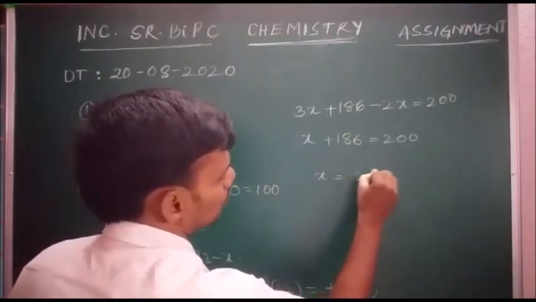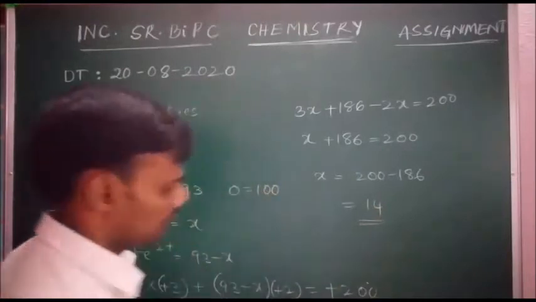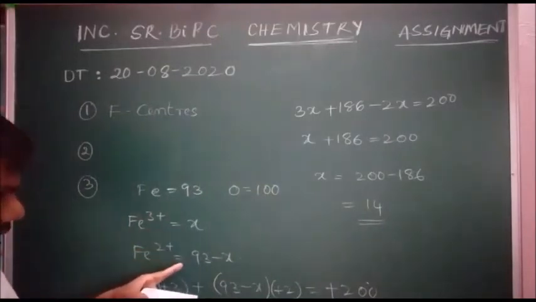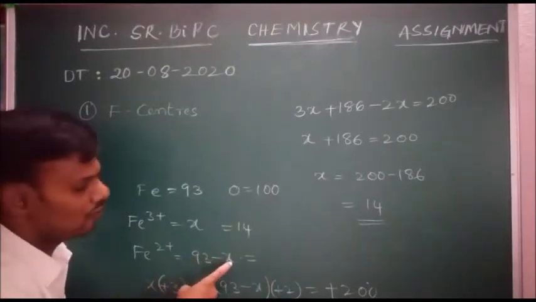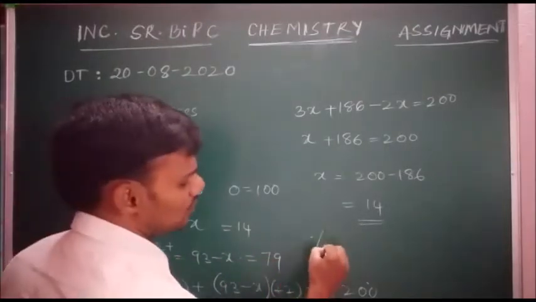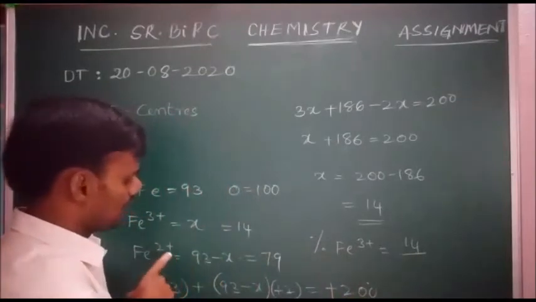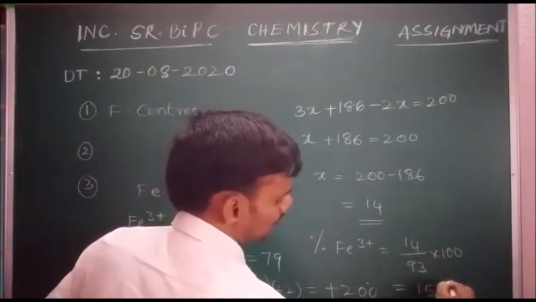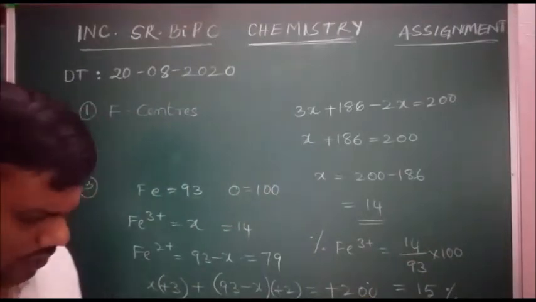X equals 200 minus 186, which is 14. So 14 are Fe 3 plus and the remaining, 93 minus 14, is 79. The percentage of Fe 3 plus is 14 by total 93 into 100, approximately 15 percent.